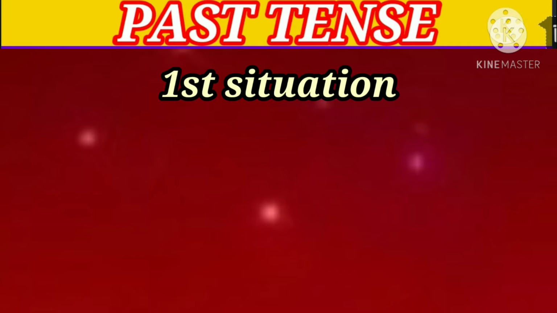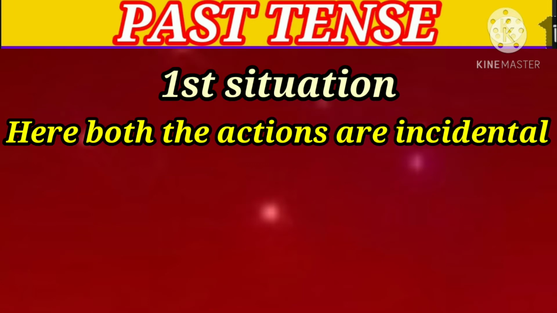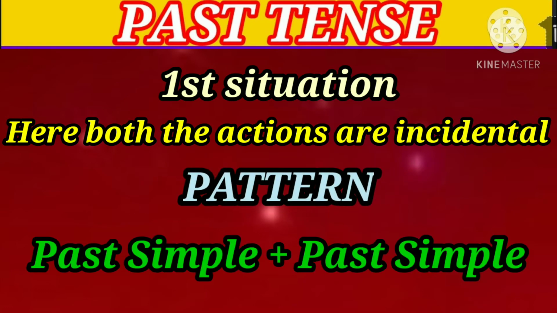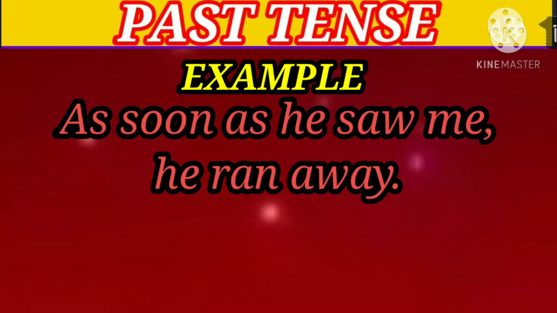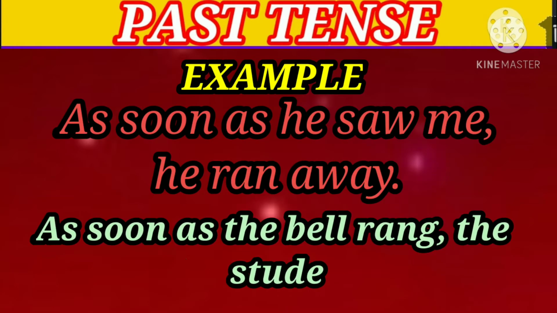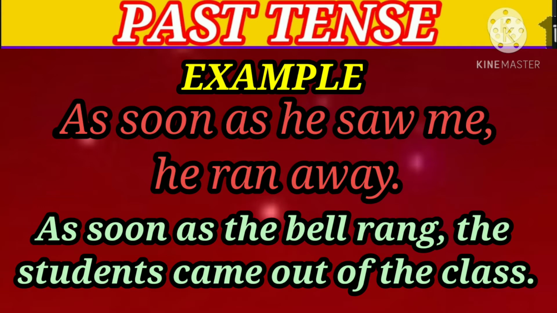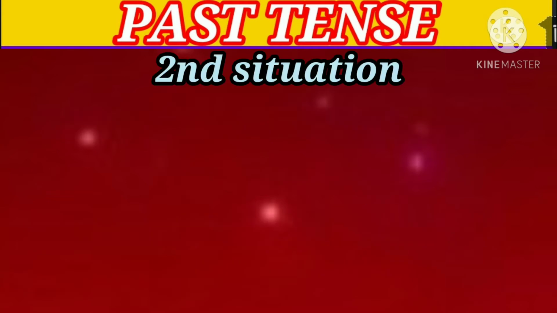Let's see the first situation. Here both the actions are incidental and the pattern will be past simple plus past simple. For example, as soon as he saw me, he ran away. As soon as the bell rang, the students came out of the class.